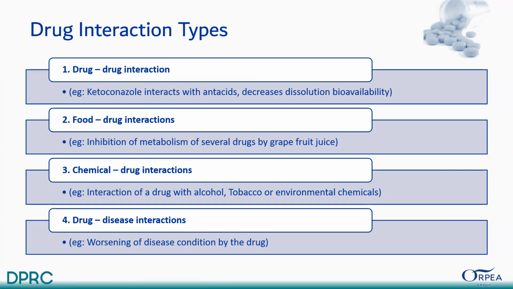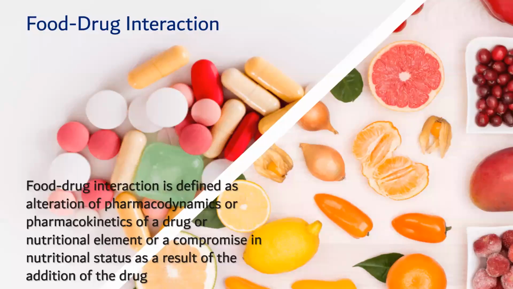Number two is food-drug interaction, for example, inhibition of metabolism of several drugs by grapefruit juice. Third is chemical drug interaction, an example being interaction of a drug with alcohol, tobacco, and environmental chemicals. And the fourth one is drug-disease interaction, for example, worsening of a disease condition by the drug. And today's topic is food-drug interactions.